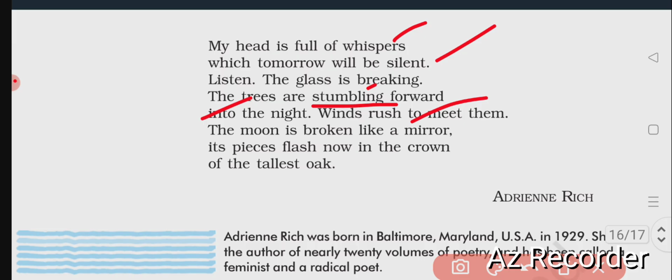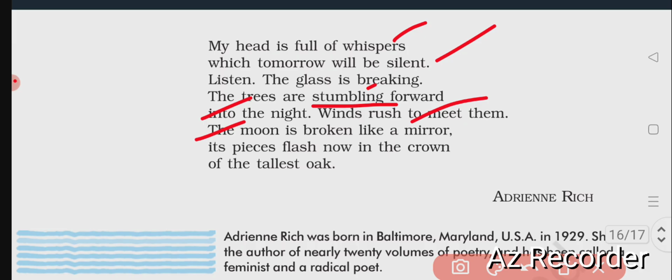The moon is broken like mirrors. The poet also mentioned that the moon is broken like a mirror, as a mirror breaks and keeps many parts of the earth, but all are reflecting. Maybe even a small part of the mirror reflects, no doubt. So the poet makes a very good comparison here. The poet says that the moon has been broken like that mirror.